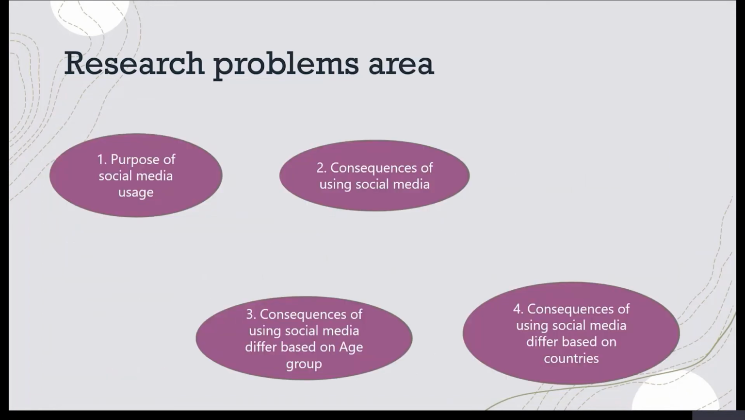Based on the research problem, these are the four areas that I can summarize. The first one is the purpose of social media usage: why we use social media. By using social media, what will be the consequences, positive or negative? Is there any difference in the consequences of using social media because of the age group, whether they belong to Generation X or Generation Z? Consequences of social media also depend on the countries. These are the main research problems that I found based on thorough reading of the journal articles.